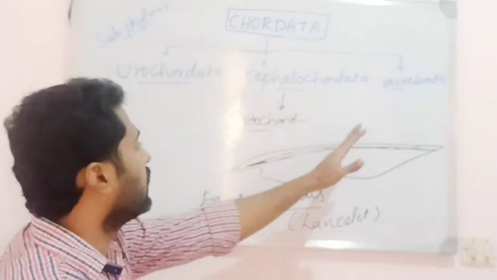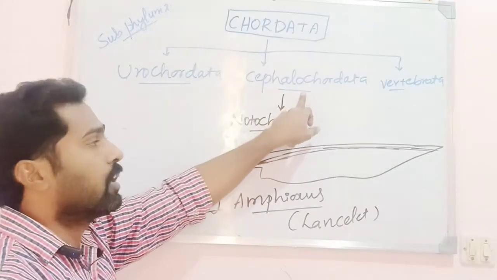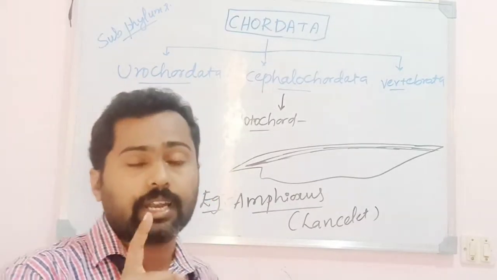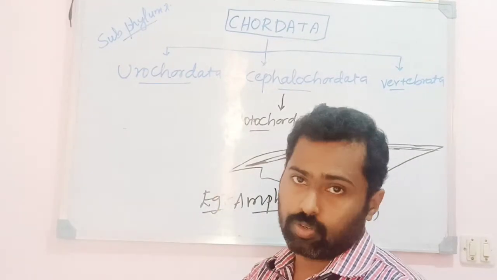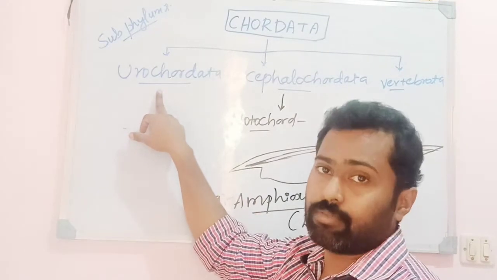So where the notochord is extending beyond the anterior region of the body, hence the name Cephalochordata. Remember, in the Urochordata animals the notochord is restricted to the larval form only. That too, in the tail part of the larva. But the notochord is absent in the adults. That's why they are showing retrogressive evolution.